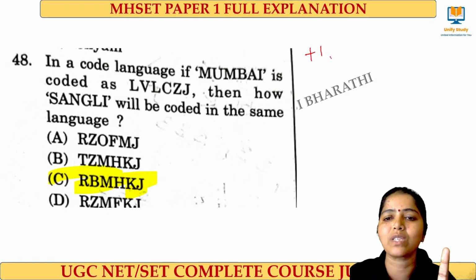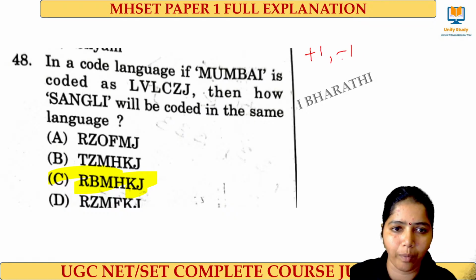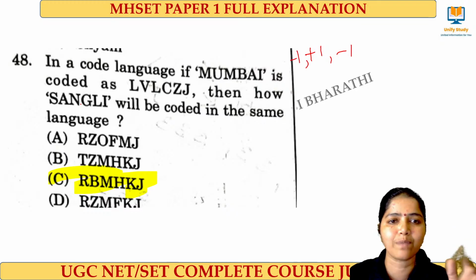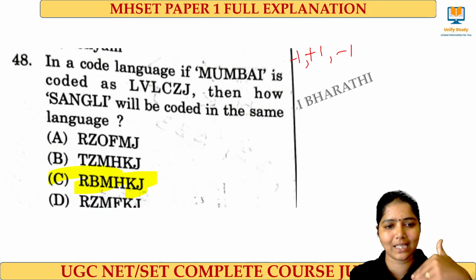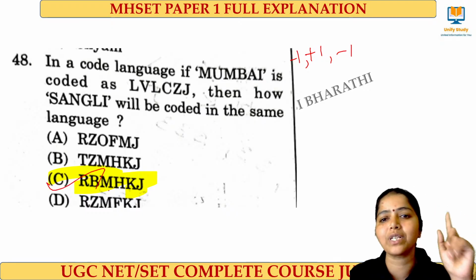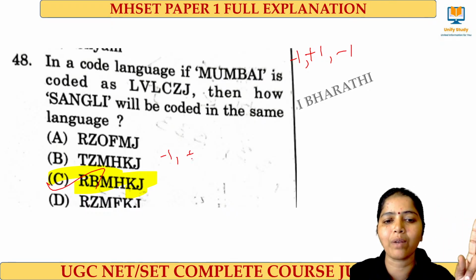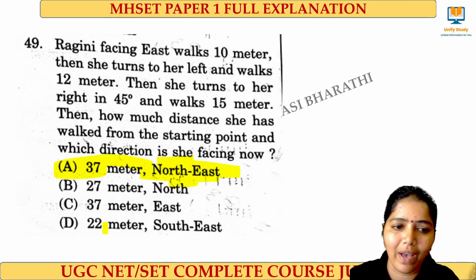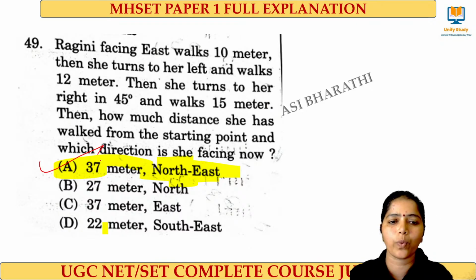And next question from coding and decoding, a definite question being asked in the examination. Here they have done a +1 -1 +1 -1 combination, right? Sorry, -1 +1 combination. So S before one is R and A next is B, M before is N before is M. Like that, option C will be the right answer. That is -1 +1 -1 +1. This combination they have applied. Clear?